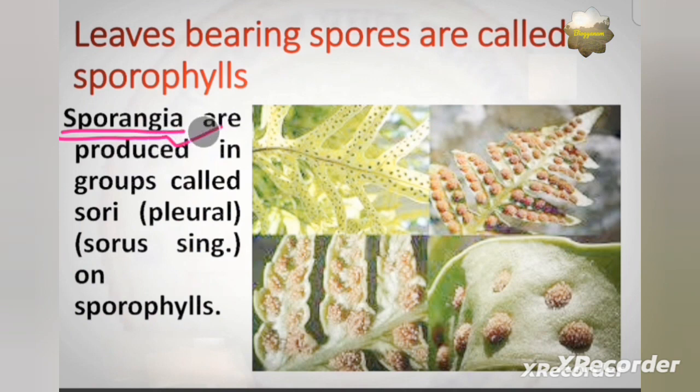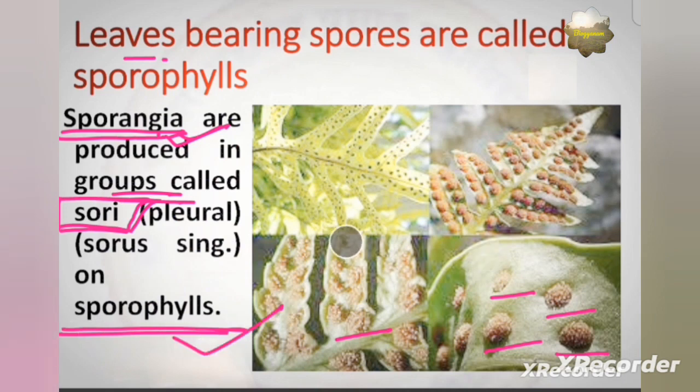The spores in pteridophytes are produced inside the sporangia, as we can see in the picture here. These sporangia are produced in groups, and these groups of sporangia are called sori. The leaves that bear these sporangia are called sporophylls, as we can see in the pictures.